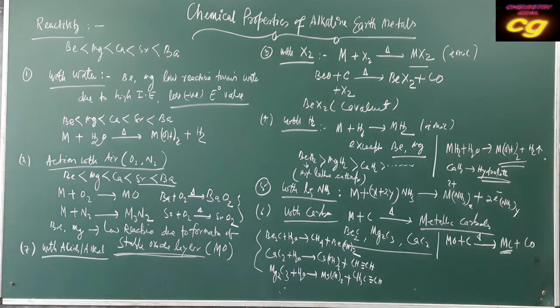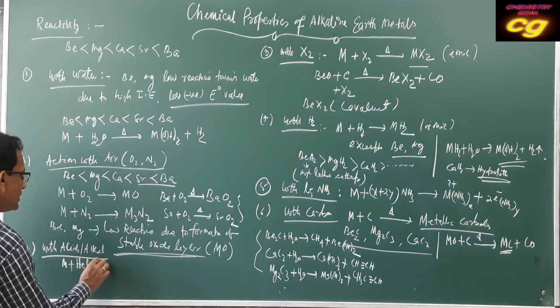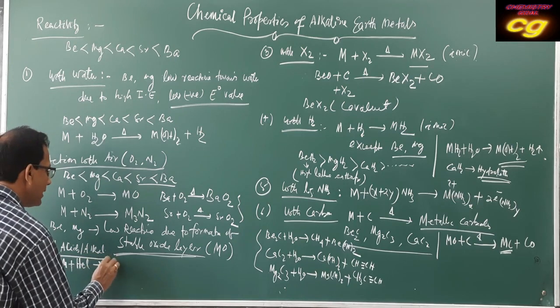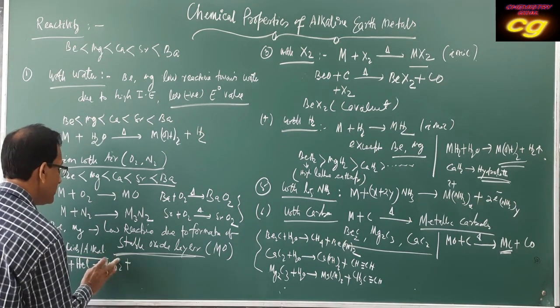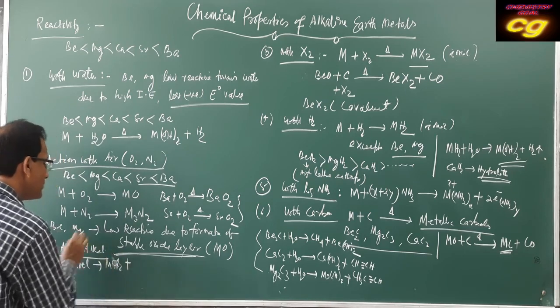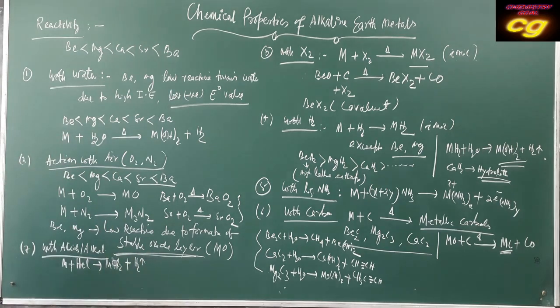Some reactive metals react with acids like hydrochloric acid, forming chlorides and hydrogen gas is produced. Almost all metals react with hydrochloric acid, forming halides and hydrogen gas.